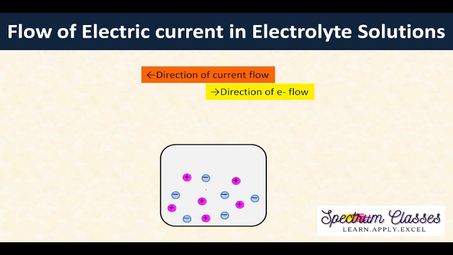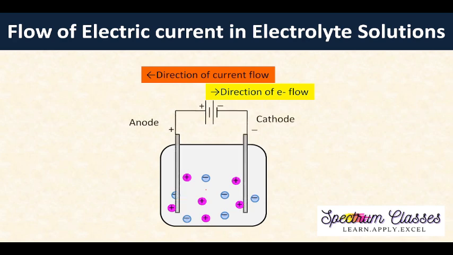Now coming to the flow of electric current in the electrolyte solution. Here I have just drawn one cell, and here is the metallic part. In the metallic part, electrons are moving inside this metallic plate. As I told you earlier, in metallic bonds an electron sea is there in which positive kernels are embedded. So electrons are moving from one end to another end, and there is no transfer of material, right?